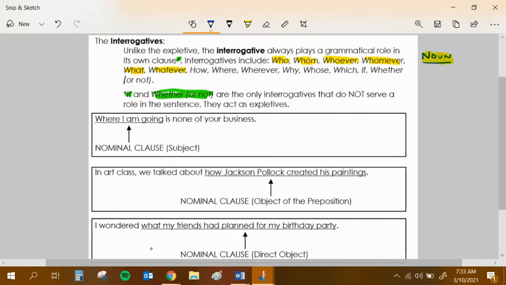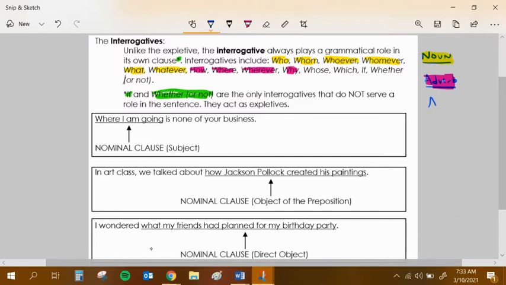Next, I want to treat these as adverbs, and I'm going to make those pink. I want you to note that how, where, wherever, and why are always going to be looked at as being adverbs.